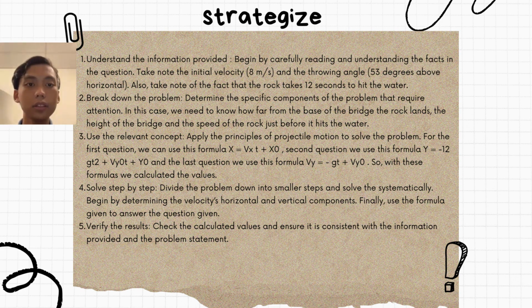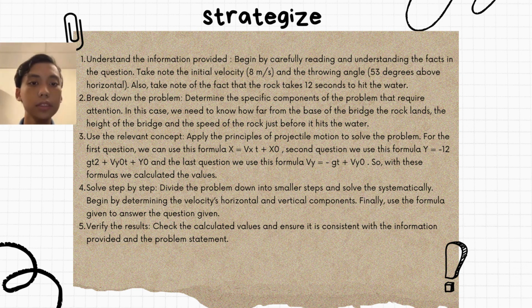Then, use the relevant concept. Apply the principles of projectile motion to solve the problem. For the first question, we can use this formula: x equals Vx t plus x initial. Second question, we use this formula: y equals negative 1/2 g t squared plus Vy0 t plus y0. And the last question, we use this formula: Vy equals negative g t plus Vy0. So with these formulas, we calculate the values.